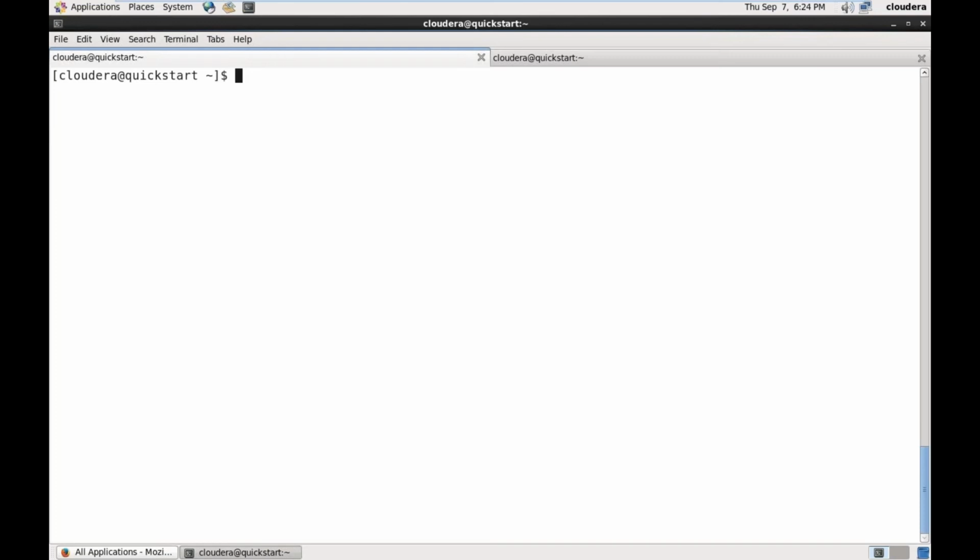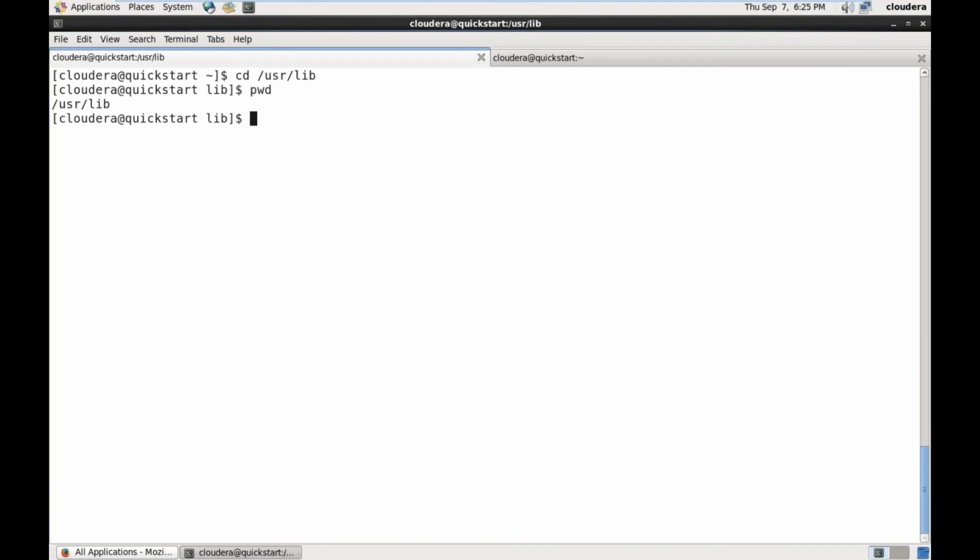Before that, we should know where all these Hadoop, Flume, Spark are installed in the Cloudera environment. All these applications will have their files in the root folder, user lib. This is the location. pwd shows the present working directory. So here we have in root directory user, and in that we have a directory called lib.